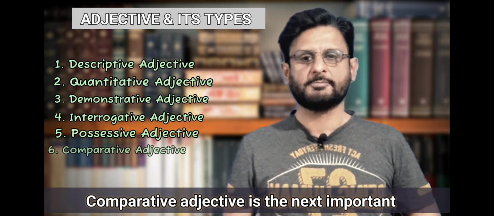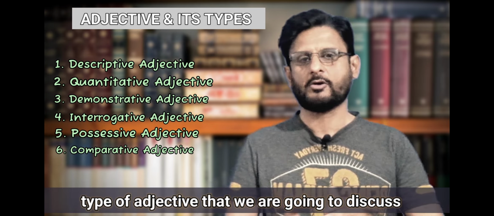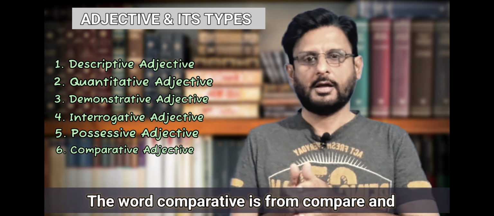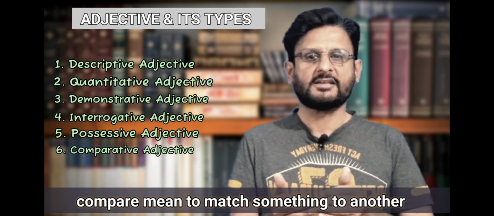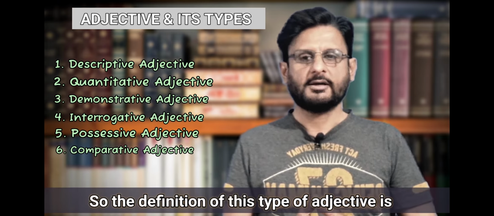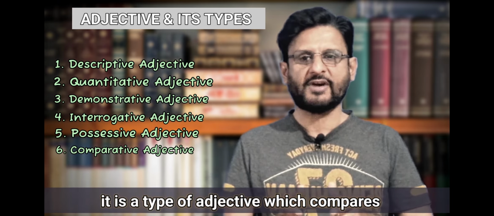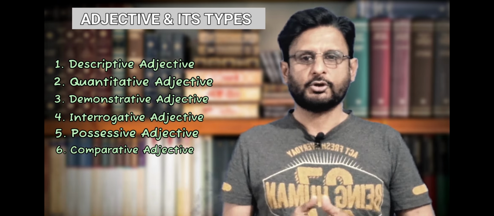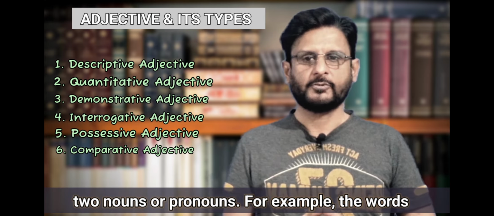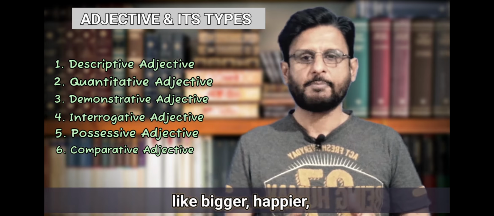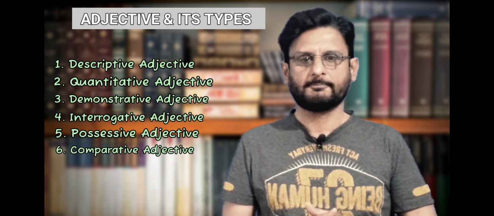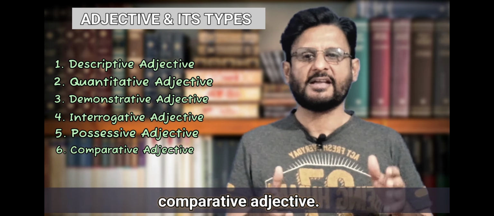Comparative adjective is the next important type of adjective that we are going to discuss now. The word comparative is from compare, and compare means to match something to another thing. So the definition of this type of adjective is that it is a type of adjective which compares two nouns or pronouns. For example, words like bigger, happier, more interesting are all examples of comparative adjective.